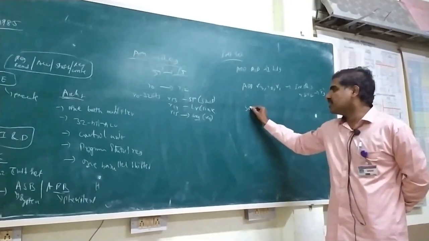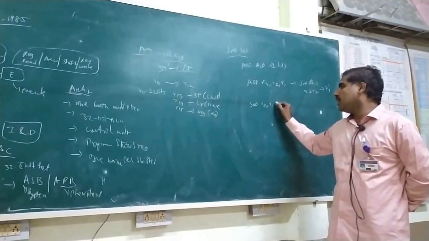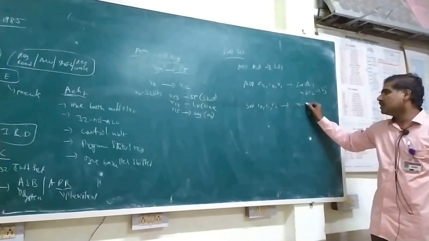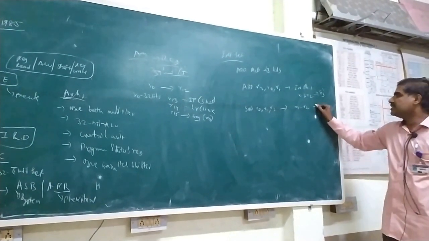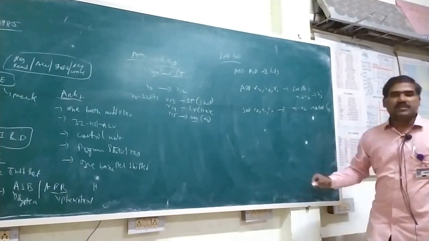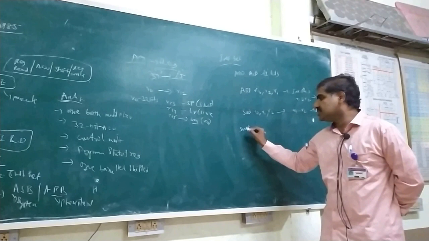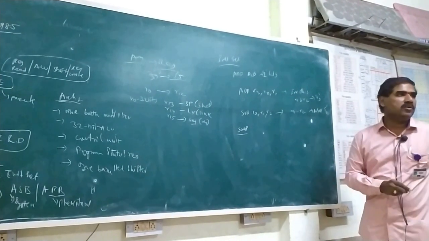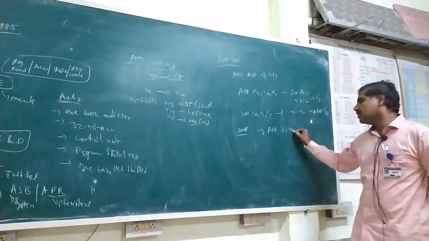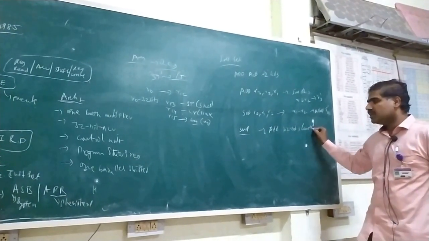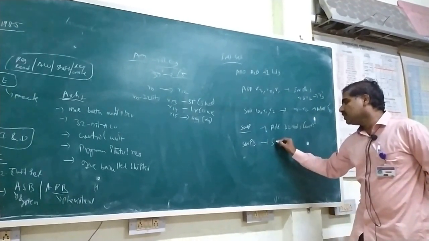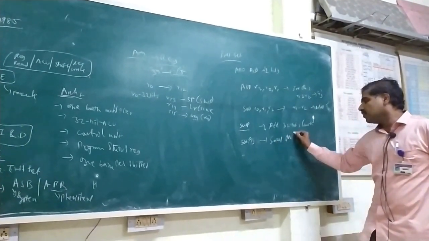Similarly, another instruction, SUB R0, R1, R2. In this instruction, R2 is subtracted from R1 and the result is stored in R0. Then we have the swap instruction, nothing but SWP. SWP is used to swap 32-bit values, nothing but word operation. Another one is SWPB, which is used to swap only byte values.